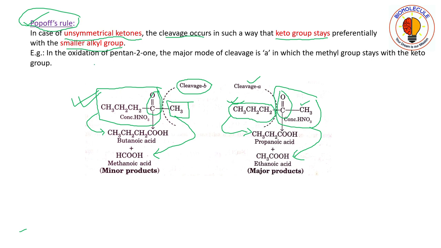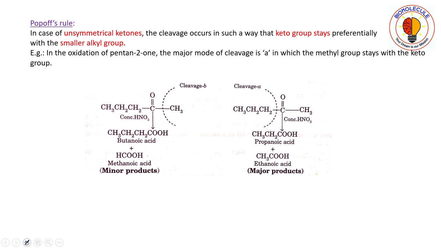Okay, so according to the rule, the keto group stays preferentially with the smaller alkyl group. That means if we look into pentan-2-one and divide it into two alkyl groups, we get the left hand side as the propyl group and the right hand side as the methyl group.